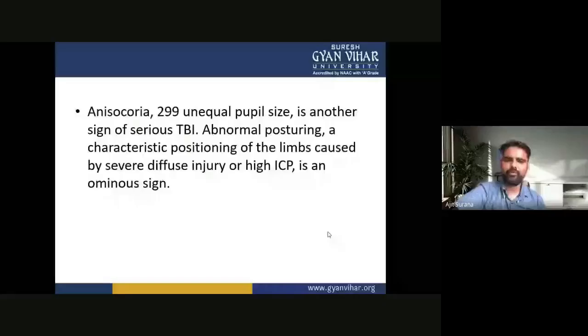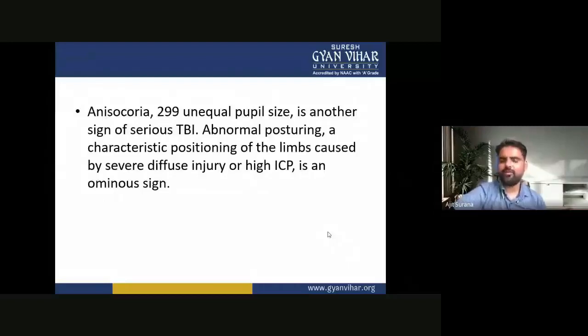And also, anisocoria, unequal pupil size, is another sign of serious TBI. Abnormal posturing, a characteristic positioning of the limbs caused by severe diffuse injury or high ICP, is an ominous sign.